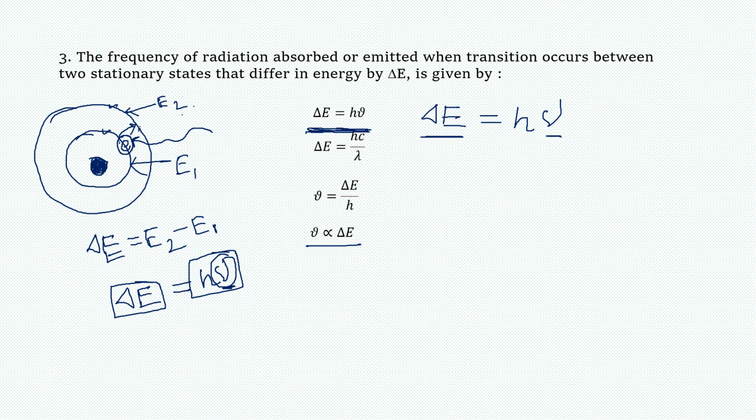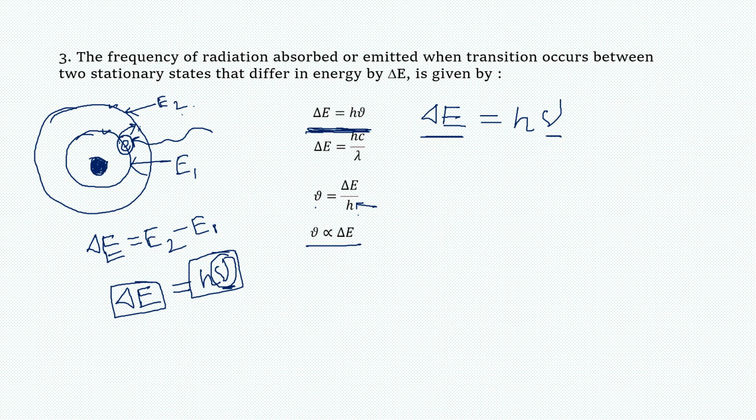So from here we can have another formula: delta E equals h nu. Nu can be written as c by lambda, or nu equals delta E by h. And from here we can say nu is proportional to delta E, because h is a constant. It is known as Planck's constant.